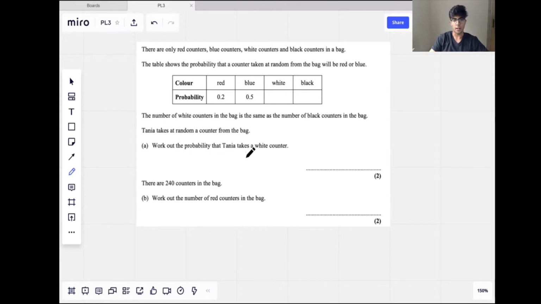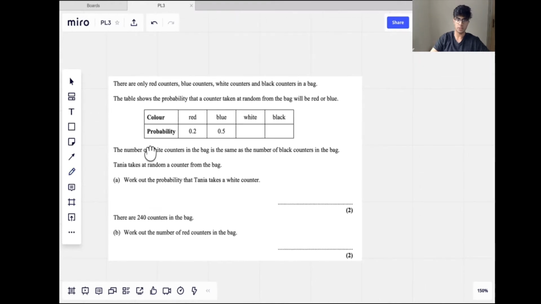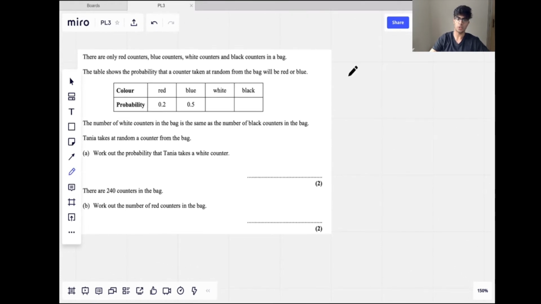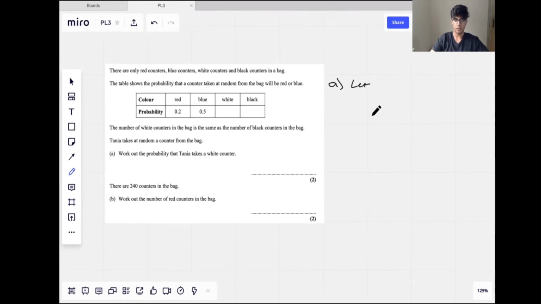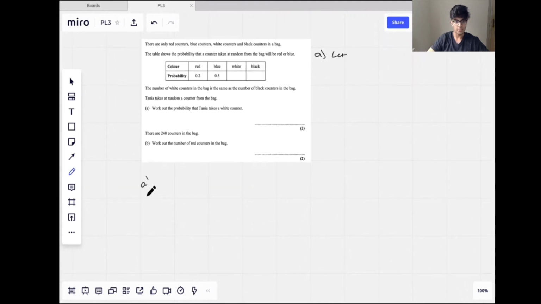So, work out the probability that Tanya takes a white counter. We know two things. We know all these sum to 1, and we know that this probability is equal to this probability. Remember how we always approach questions where there's an unknown? We let the unknown thing be X. So let's say the probability of white equals X, and P white is equal to P black, which is equal to X.